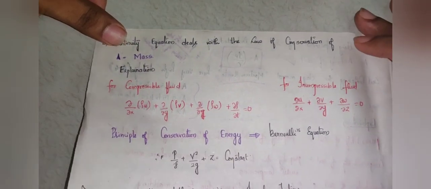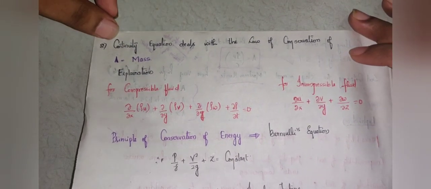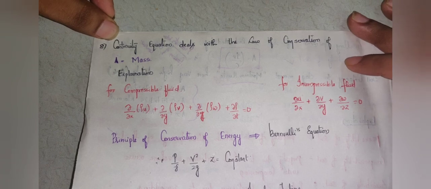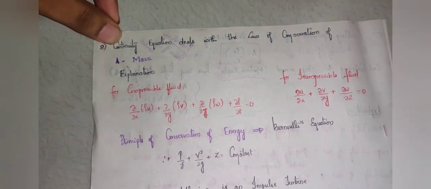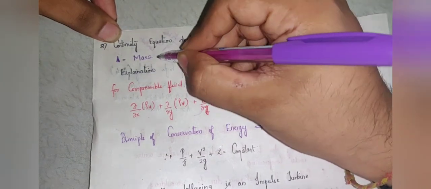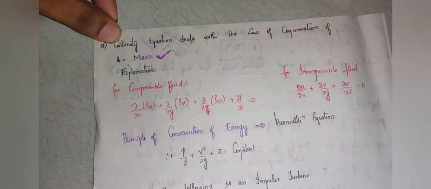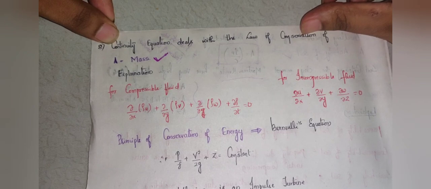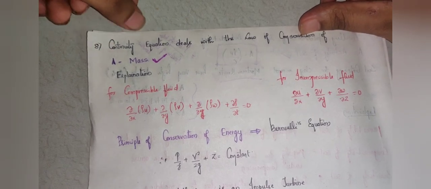So the next question reads: continuity equation deals with the law of conservation of, and there are 4 different options. Out of the given options, the correct answer is mass. So continuity equation deals with the law of conservation of mass.